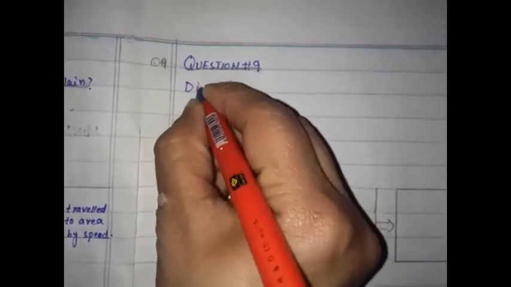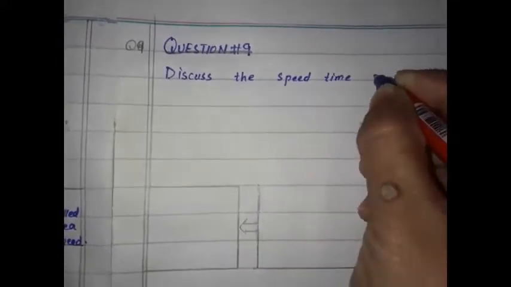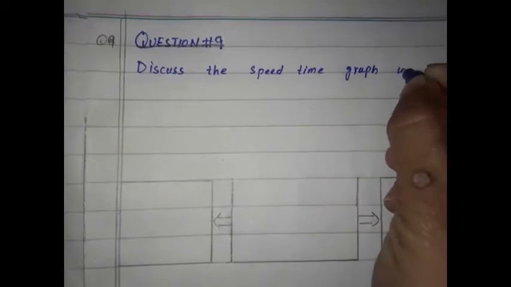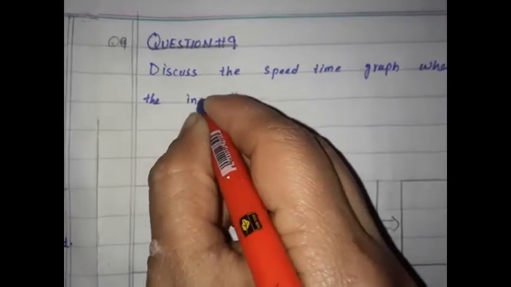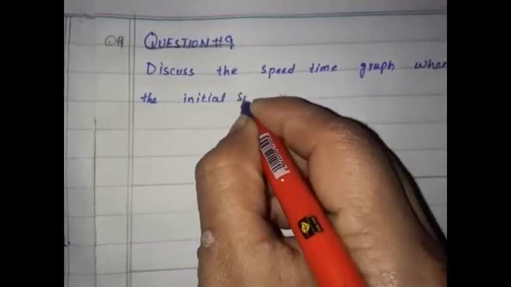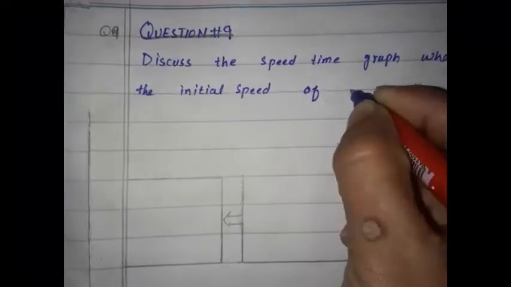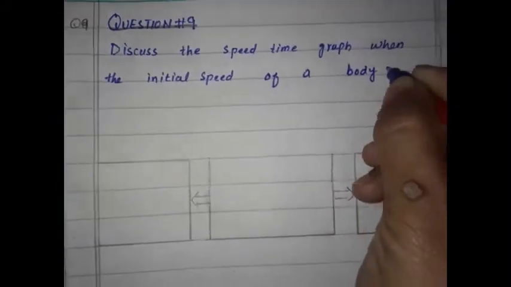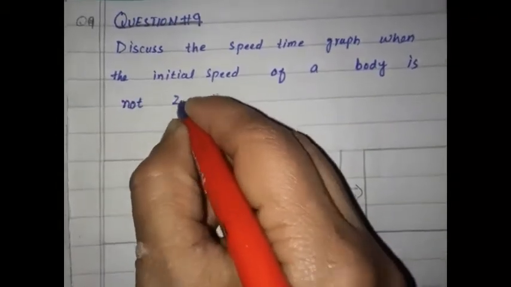Question number 9 is: discuss the speed time graph when the initial speed of a body is not 0.